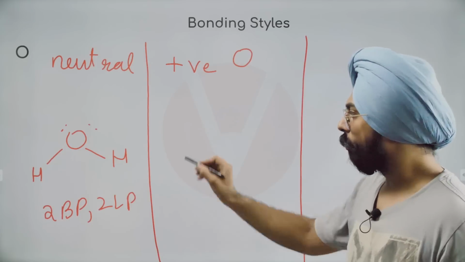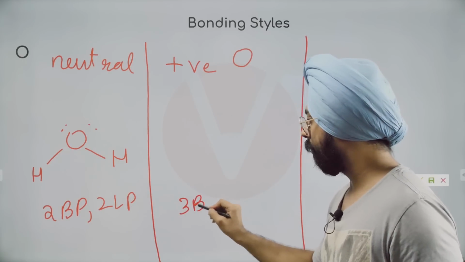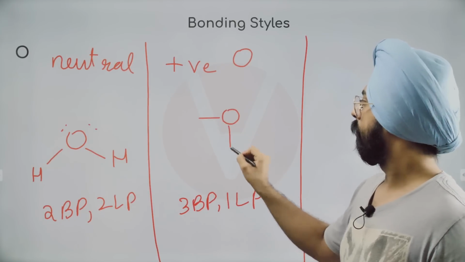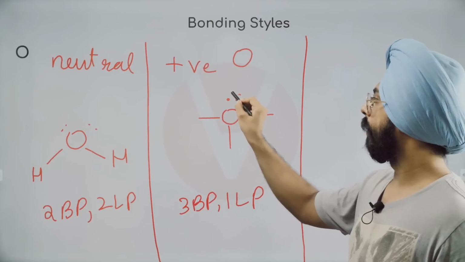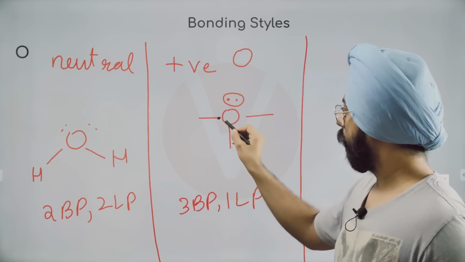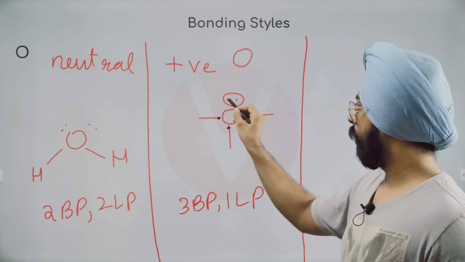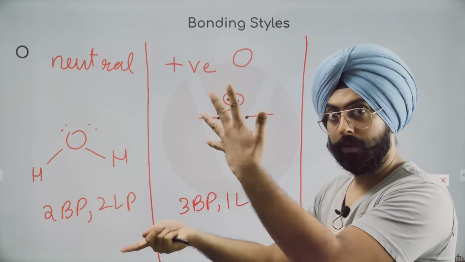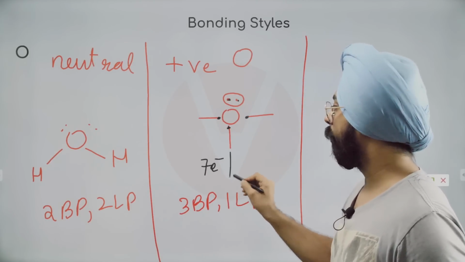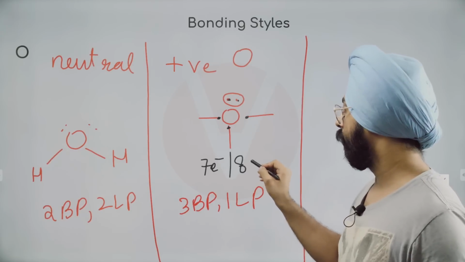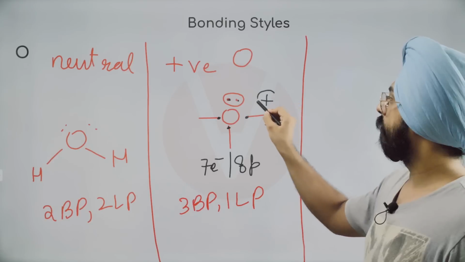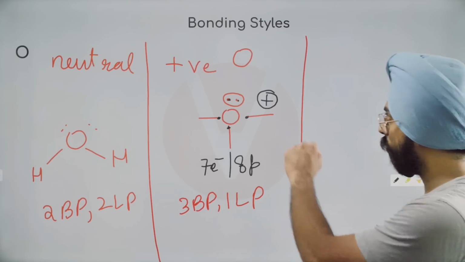I'll give you the idea. You just make 3 bond pairs, 1 lone pair. Oxygen, 3 bond pairs and 1 lone pair. So how many electrons does oxygen have to take care of right now? 1, 2, 3, 4, 5, plus 2, that is 5, 6, 7. 7 electrons. But how many protons does oxygen have? 8 protons. So that is why oxygen has a positive charge over here. Okay, we'll put a positive charge over here.